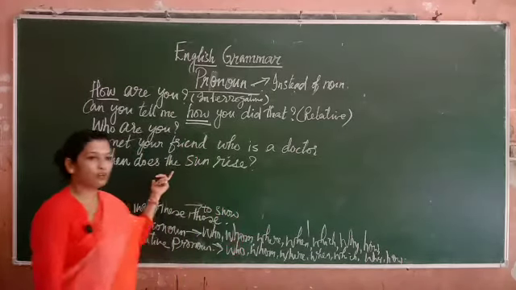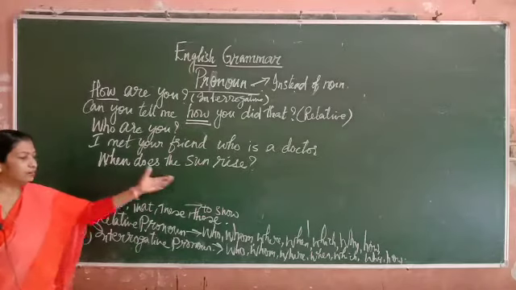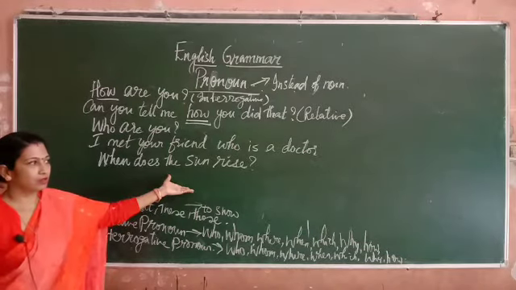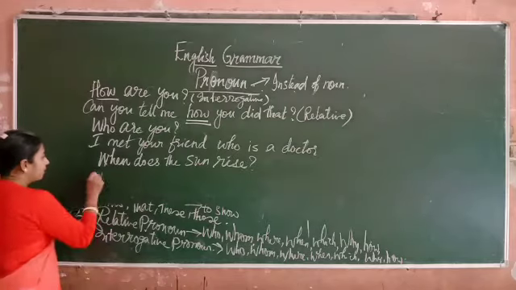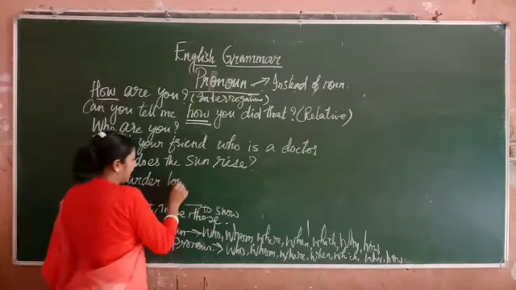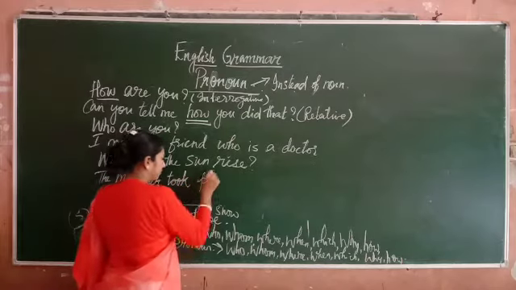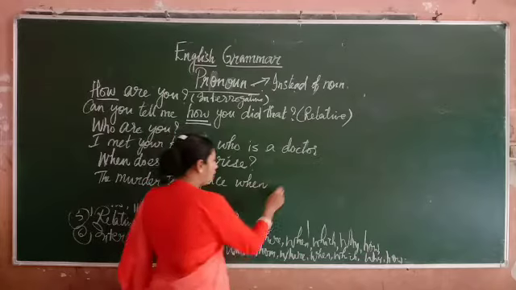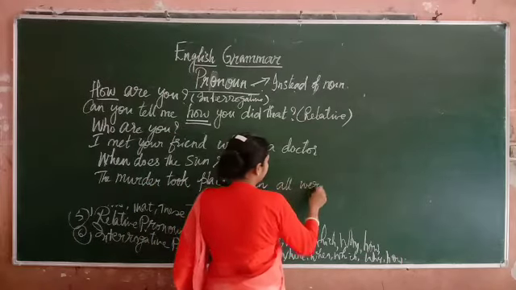One example you have to give with when in between. The murder took place when all were asleep.